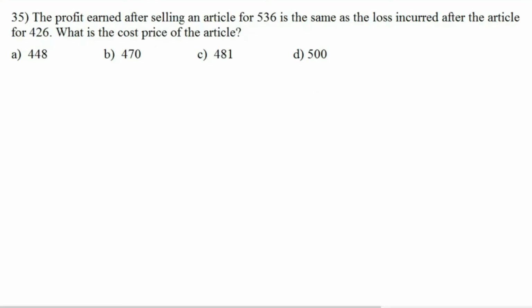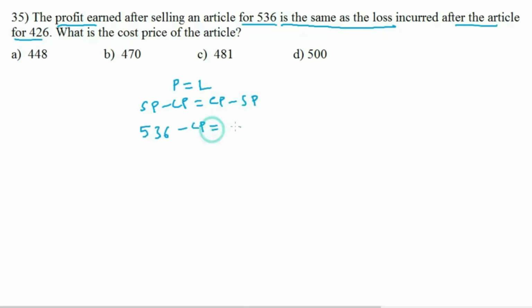Question number 35. The profit earned after selling an article for 536 is the same as the loss incurred after selling the article for 426. What is the cost price of the article? In this question, the condition is profit is the same as the loss, so profit equals loss. Profit is selling price minus cost price, loss is cost price minus selling price. 536 minus cost price equals cost price minus 426. So 2 into cost price equals 962. So cost price equals 481.